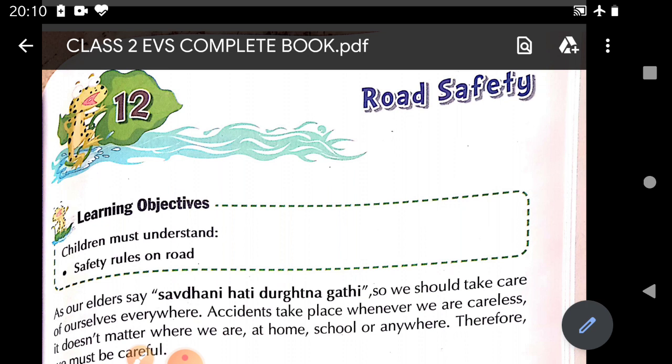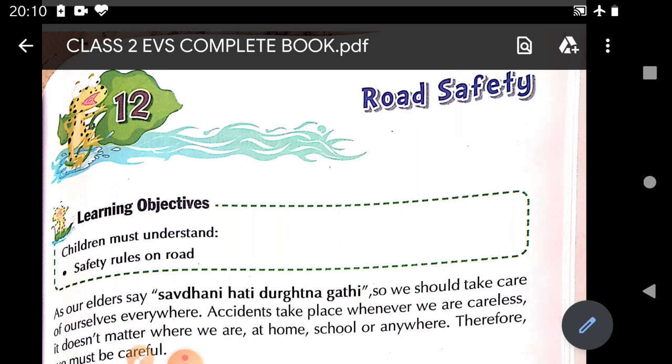Rules are there to maintain order, like everywhere rules are there. So on the road also certain rules are there so that people don't get hurt, don't get injured, don't lose their life. So we must have an awareness about these road safety rules, and we must abide by them and follow them and respect these road safety rules. Respect means it is our duty to follow these road safety rules.